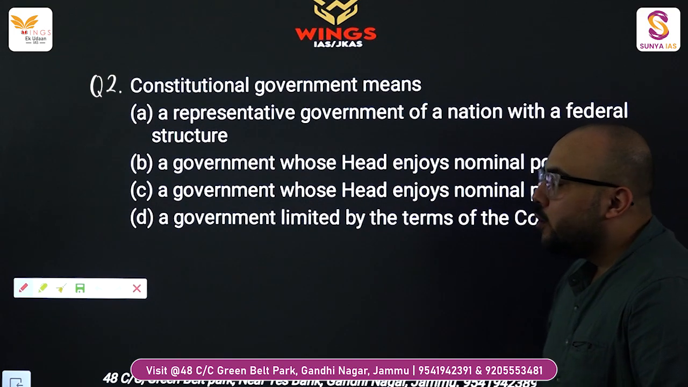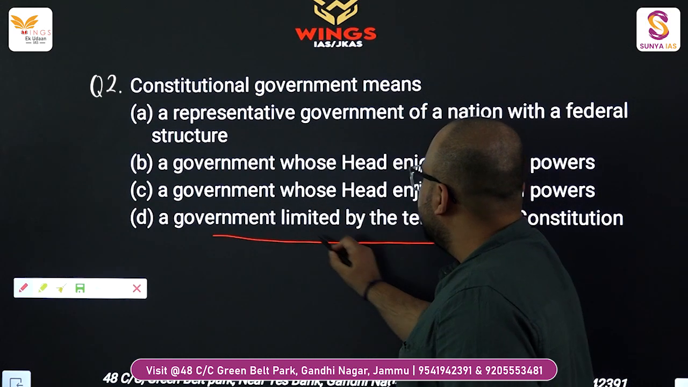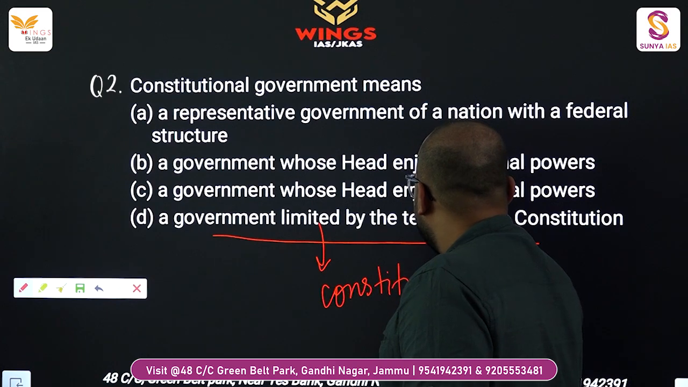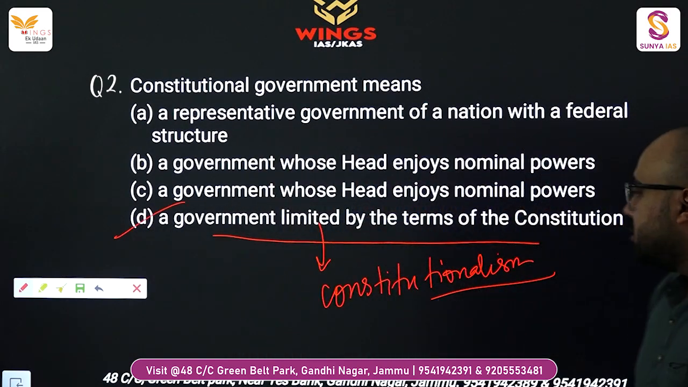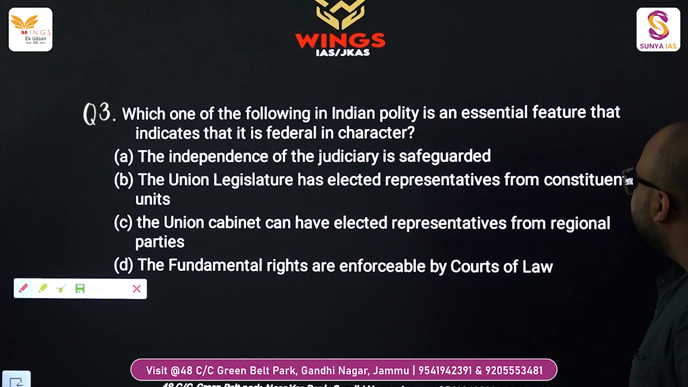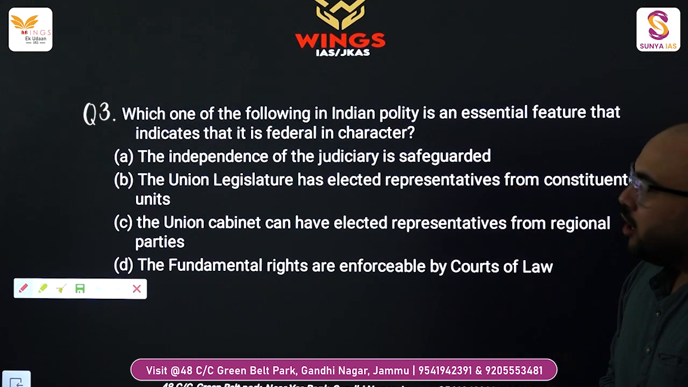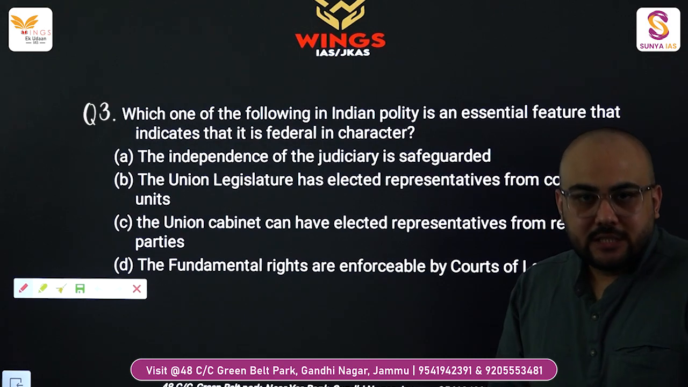See, when we talk about the constitutional government, we talk about the constitutionalism and a limited government. Option D is the right answer. Moving on to the third question. Which one of the following in Indian polity is an essential feature that indicates that it is federal in character? Now option A is the independence of the judiciary is safeguarded.